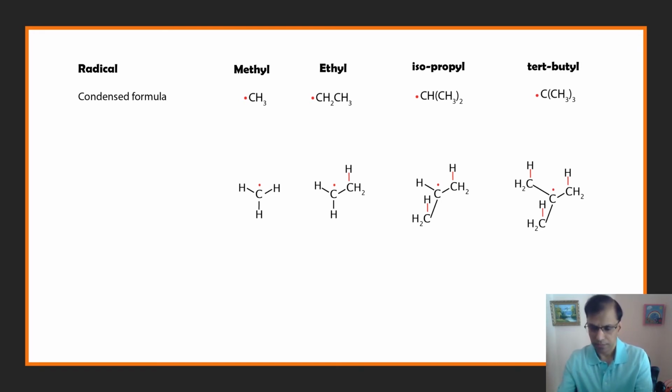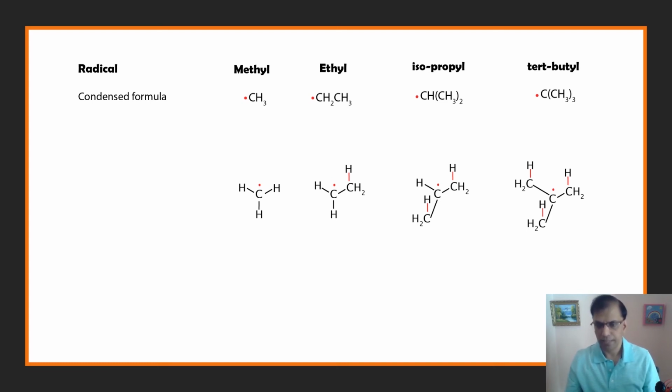Let's look at the tertiary butyl radical. This is the central carbon which has the p orbital, and then we have three methyl groups. For this particular case, we have three CH bonds that are near parallel to the p orbital, and for that reason the hyperconjugation is much better for the t-butyl radical as compared to the isopropyl radical.